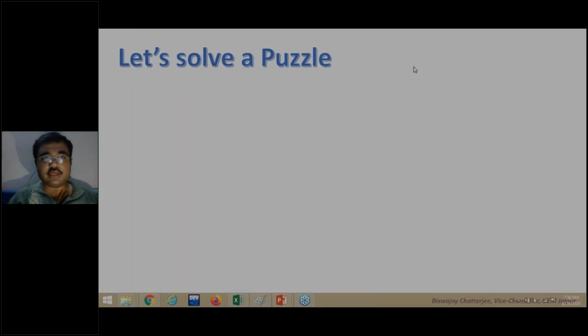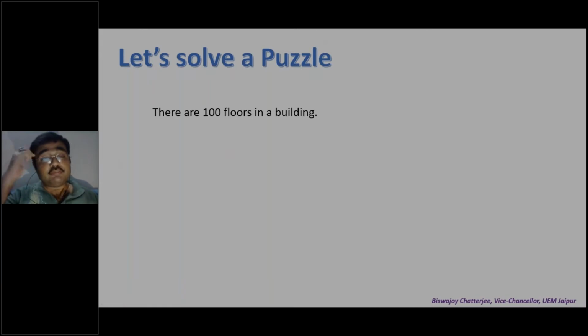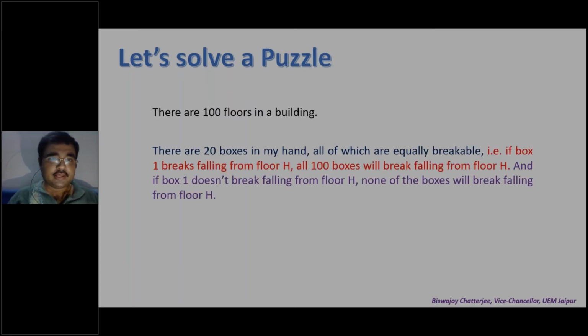So first thing that happens is I give the first statement. There are 100 floors in a building. Have a look at it. There are 100 floors in a building. Second statement given to you. There are 20 boxes in my hand, all of which are equally breakable.